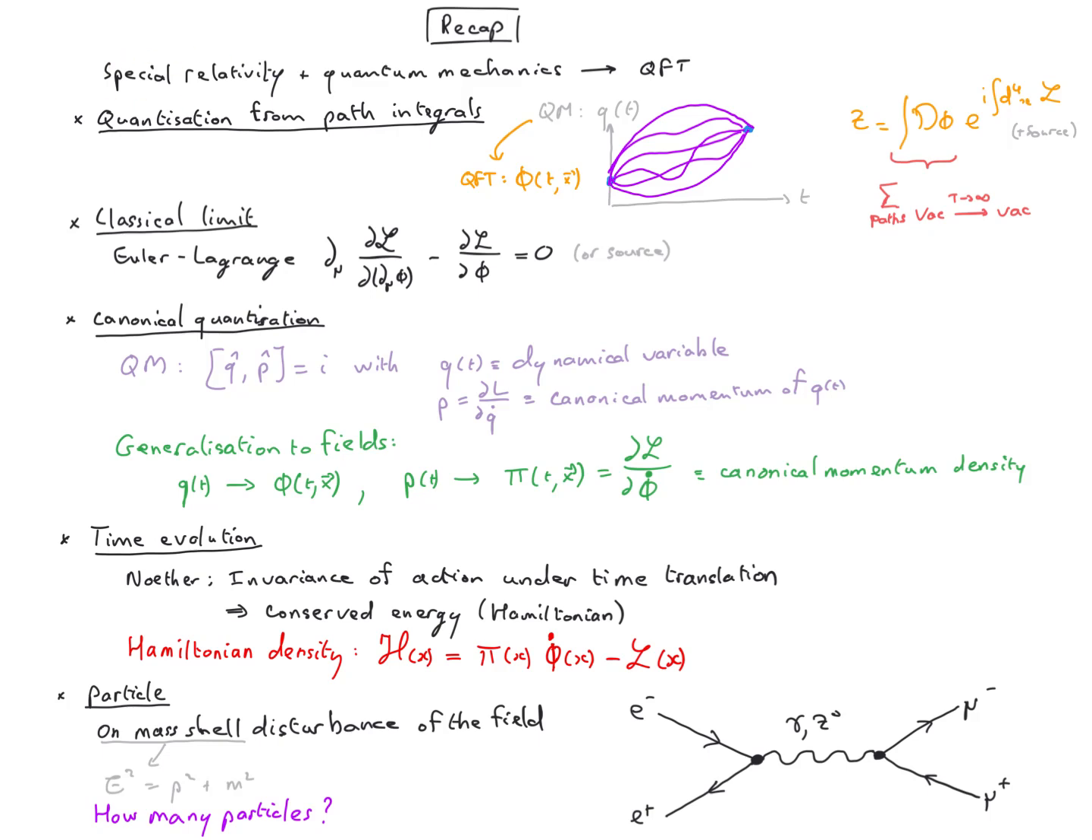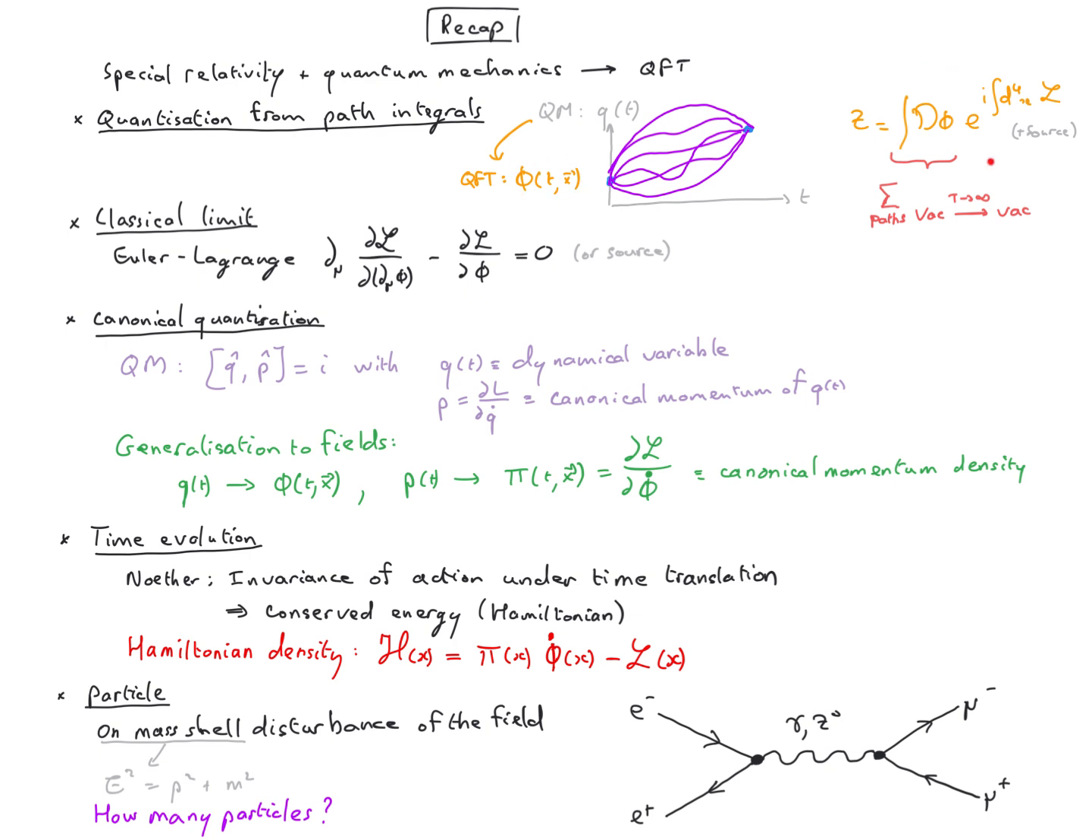We merge special relativity and quantum mechanics into quantum field theory. We use the path integral approach to quantize our theory. We generalize the many-path formulation of quantum mechanics, where we replace the dynamical variable, which was the position of a particle, by the amplitude of the field at each point of space.